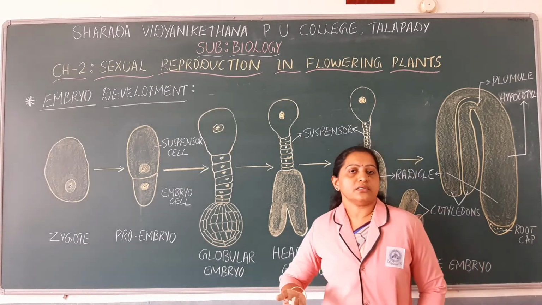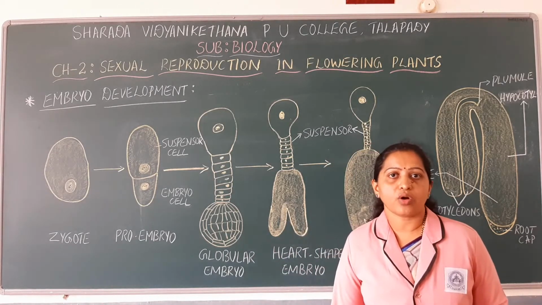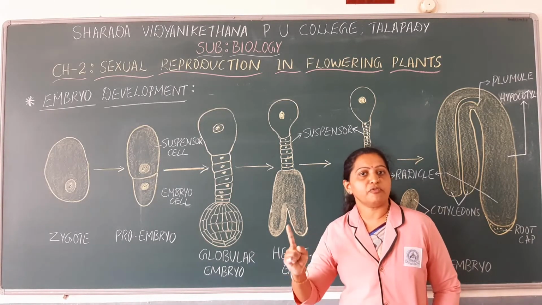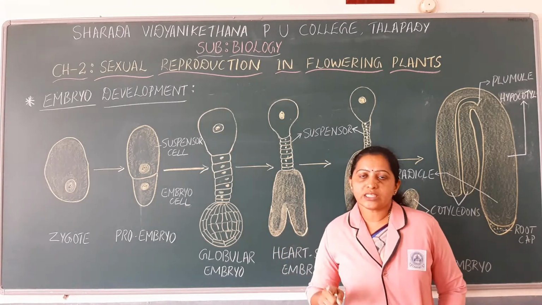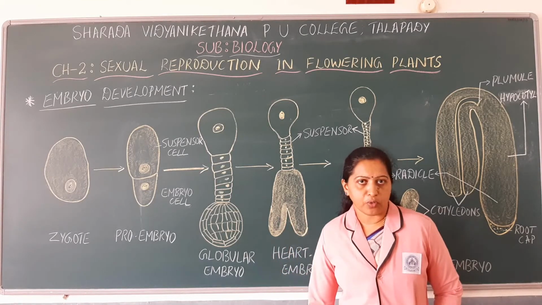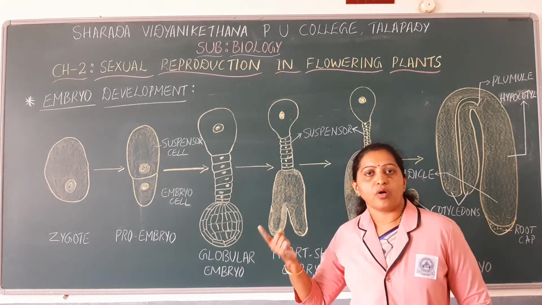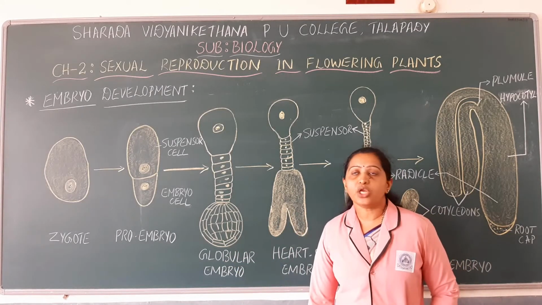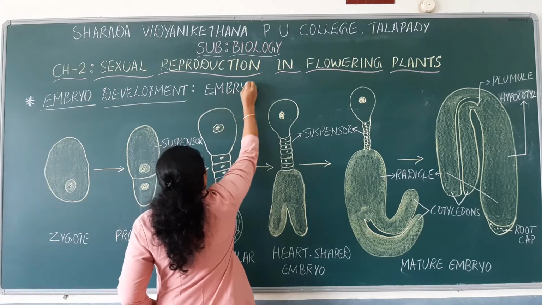You have already studied that the zygote is formed due to a fusion process known as syngamy that occurs during double fertilization, right? During double fertilization, one of the male gametes fuses with the egg cell to form a diploid zygote. That zygote then develops into the embryo. This process of development of the zygote into an embryo is known as embryogenesis.